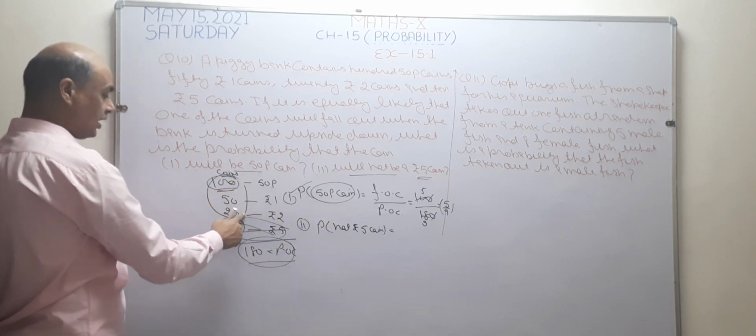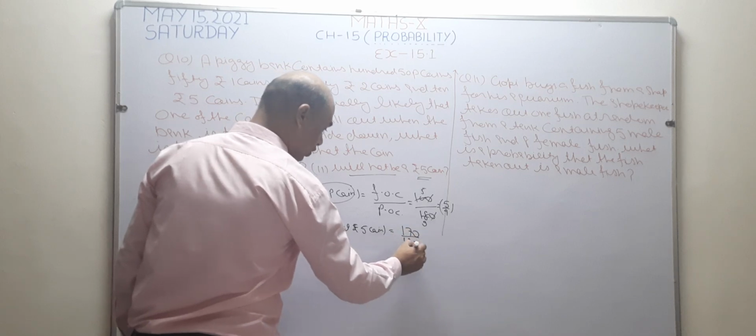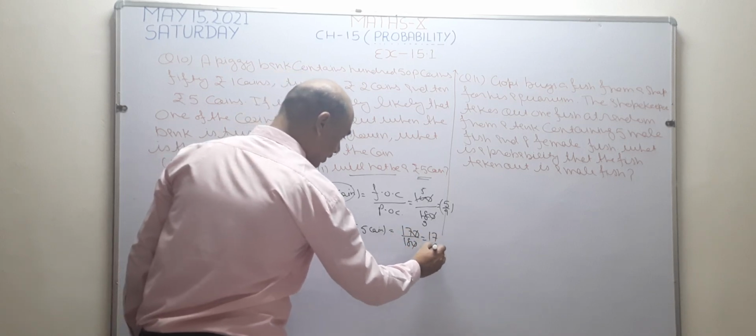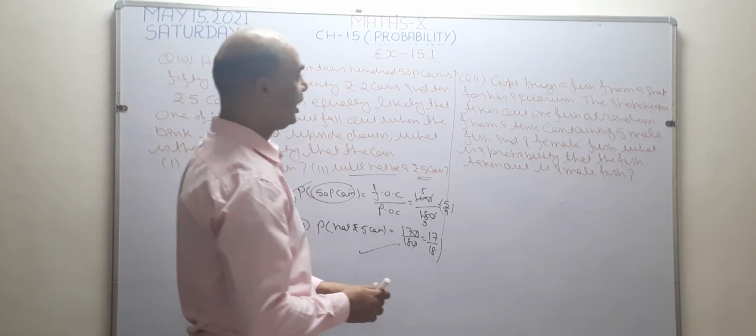The total favorable coins are 170. So the answer becomes 170 upon 180. 0 is cancelled with 0. The answer becomes 17 by 18. Okay, clear? Now I want to solve question number 11.